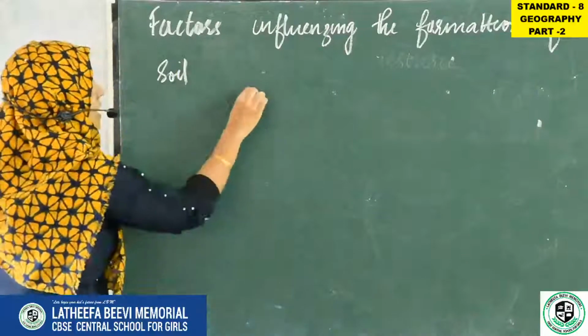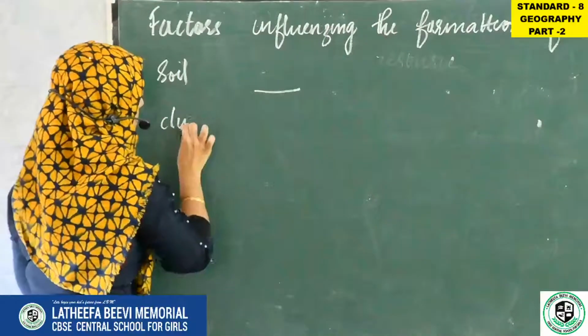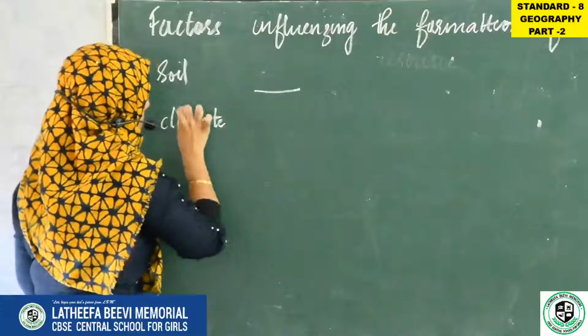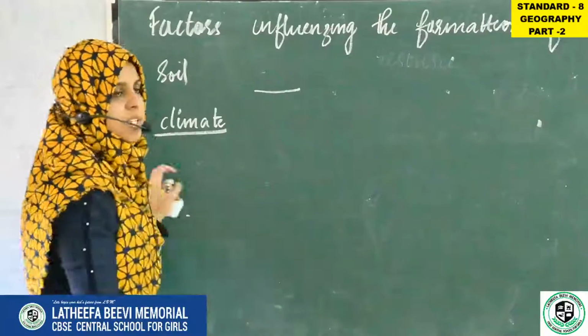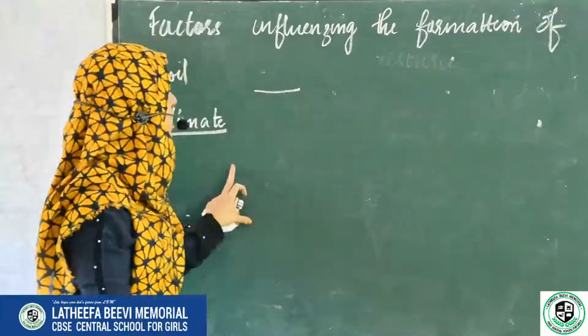The first factor is climate. So what is the first factor that influences the formation of soil?